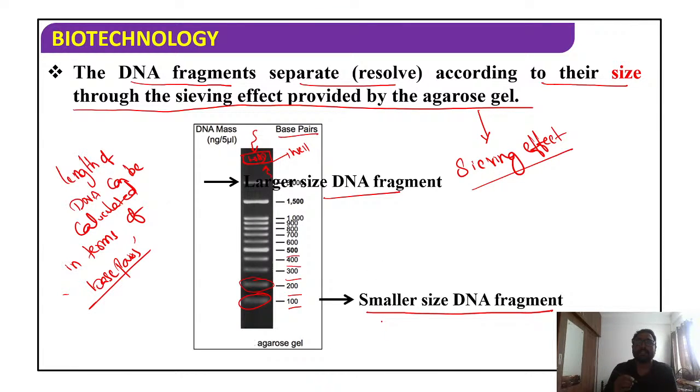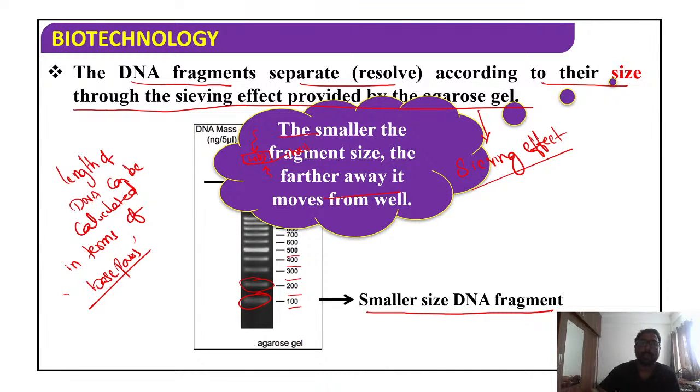Because of this size, students, you need to keep in mind, based on the size only they are going to get separated, and based on the charge also. That's why agarose gel electrophoresis is based on two important criteria. The first important criterion is the size, and the second important criterion is electric charge. In this point, what I would like to tell all the students is, the larger DNA fragment cannot move forward, whereas smaller DNA fragments can move faster, far away from the well.